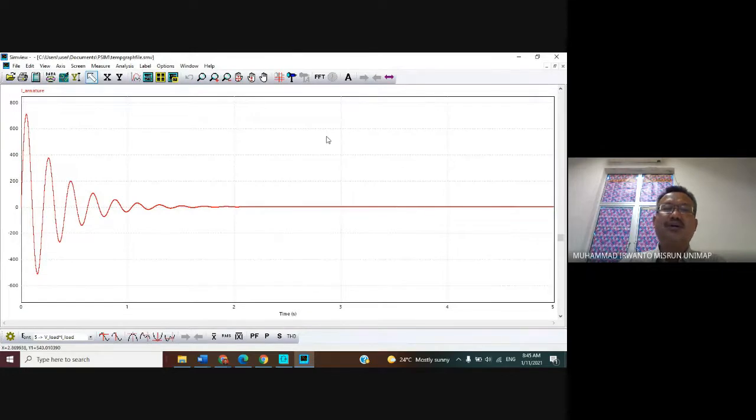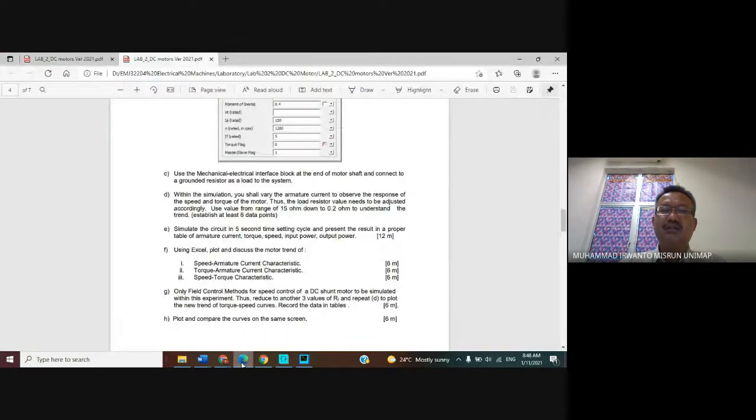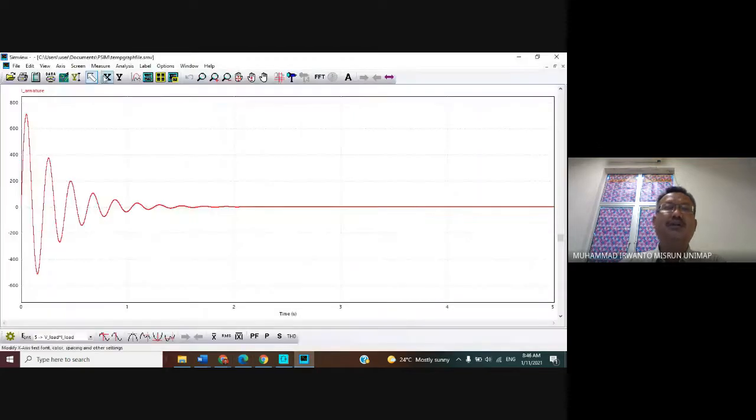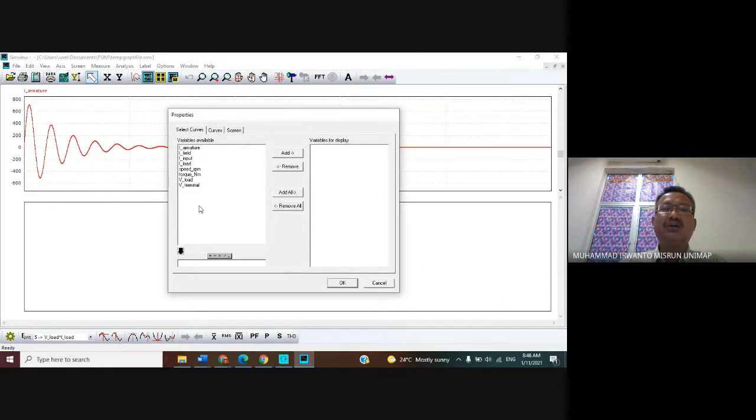Okay, after that, torque, speed, input power, output power. Torque: click first the menu bar, insert a new screen, and then torque. Please choose torque in Newton meter. Click button add and click button OK.